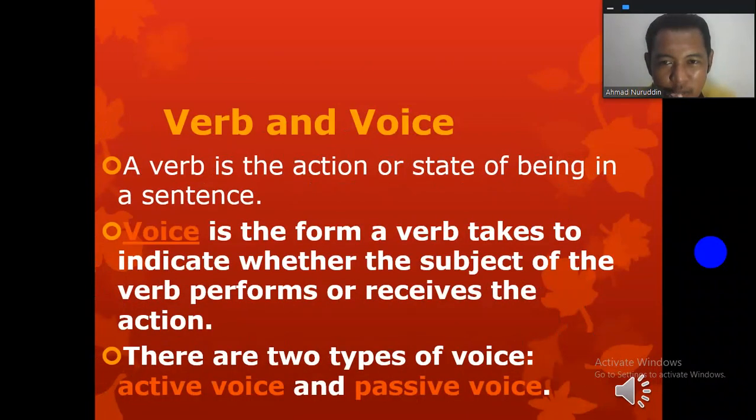Before that, I will explain what is verb and voice. A verb is the action or state of being in a sentence. Voice is the form of verb used to indicate whether the subject of the verb performs or receives the action. Actually, there are two types of voice. What is that? Active voice and passive voice.